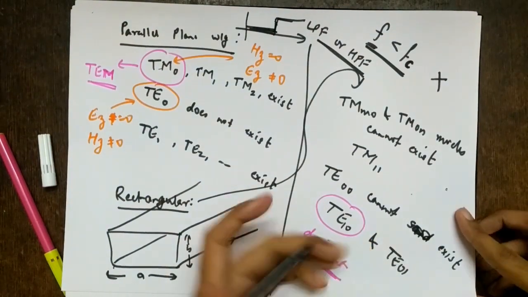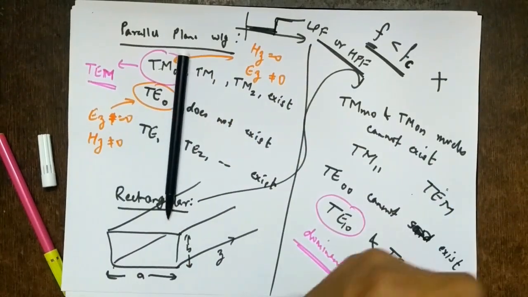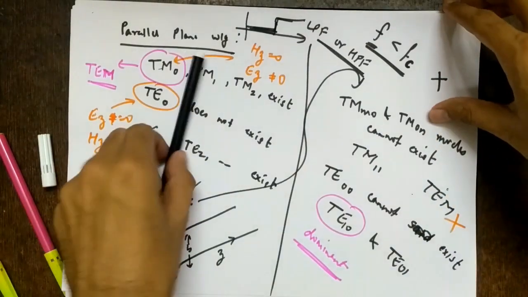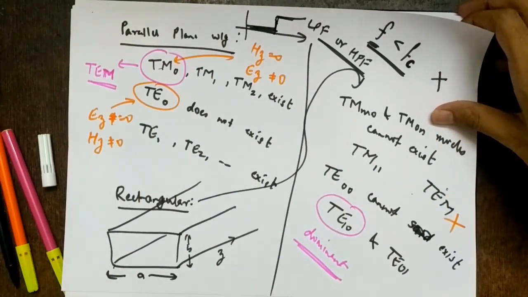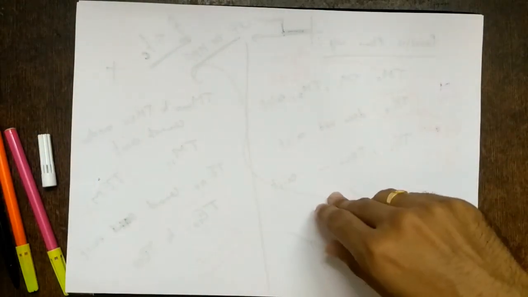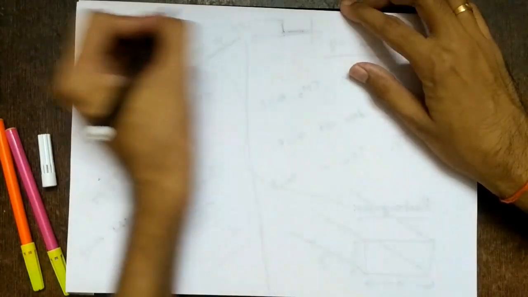This is what we saw last time, and we said TEM mode does not exist in a rectangular waveguide. Again we saw conceptually why it does not exist, because magnetic loops would form if we assume TEM exists in a waveguide, and if magnetic loops form, by the converse of Ampere's law there should be a current carrying conductor inside to carry the current, which is not the case because the waveguide is hollow. So TEM mode cannot exist, right? So let's proceed further.